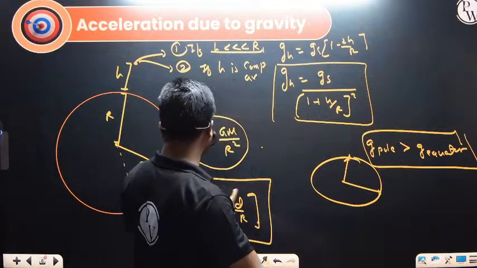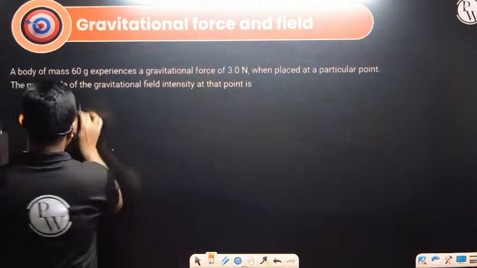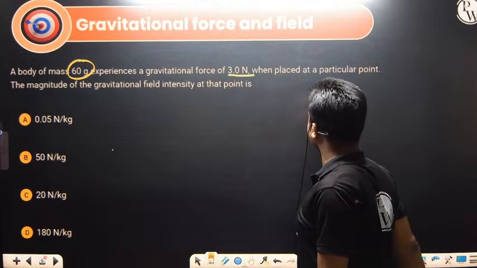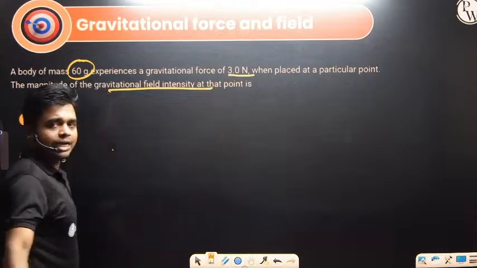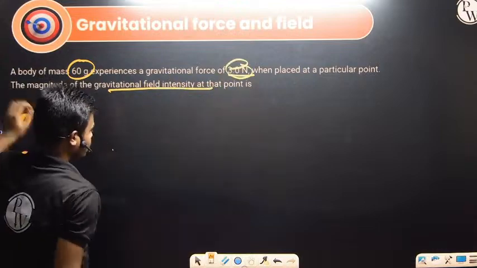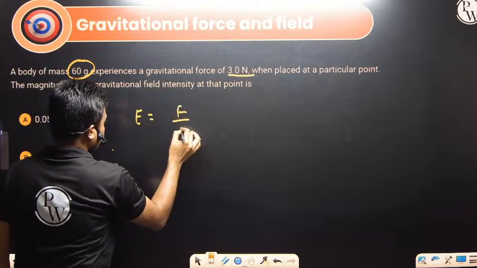Let's do some questions based on this. Question number 1: a body of mass 60 gram experiences a gravitational force of 3 Newton when placed at a particular point. The magnitude of the gravitational field intensity at that point is? The gravitational force is 3 Newton, and they're asking the gravitational field intensity. Gravitational field intensity is force divided by mass, that's it.